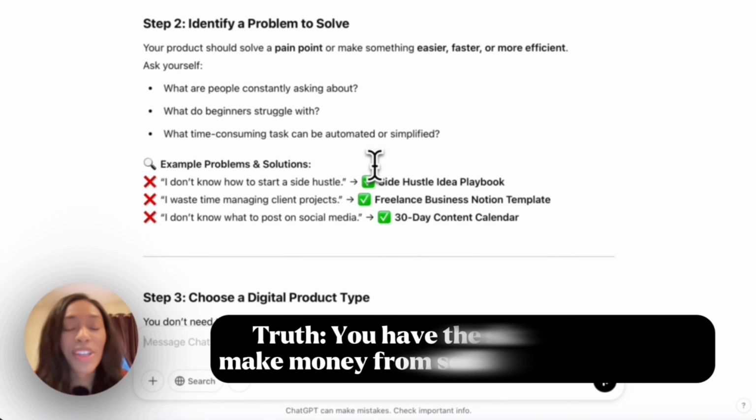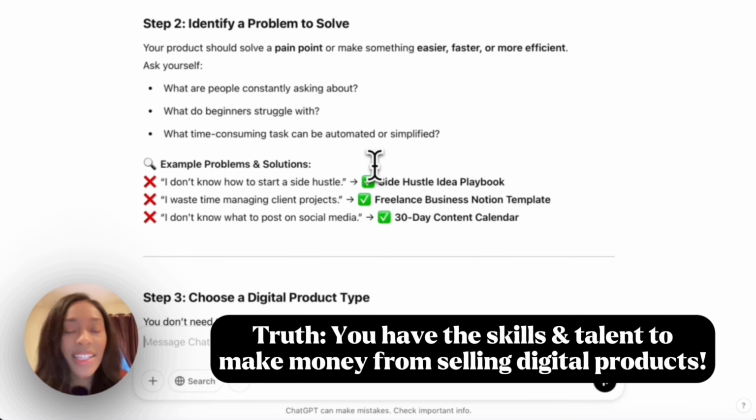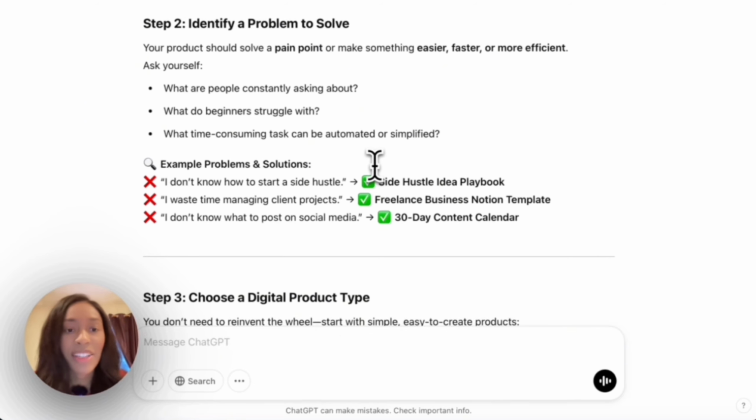And I want you to know that you have the skills and the talent needed to make money from your digital product. You just got to have the belief. And ChatGPT is going to help us with that belief by giving us a clear outline and clear plan for how we can create this product.